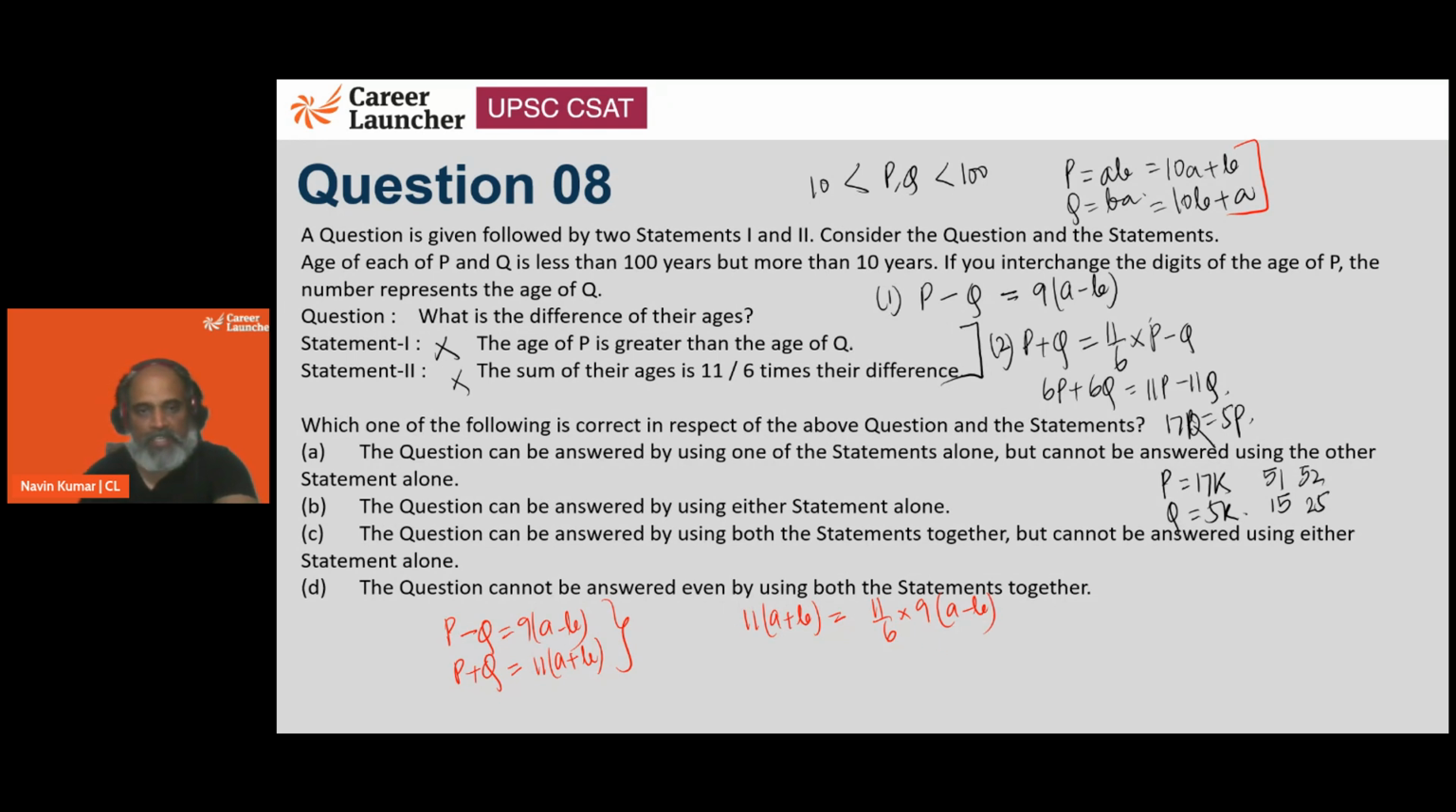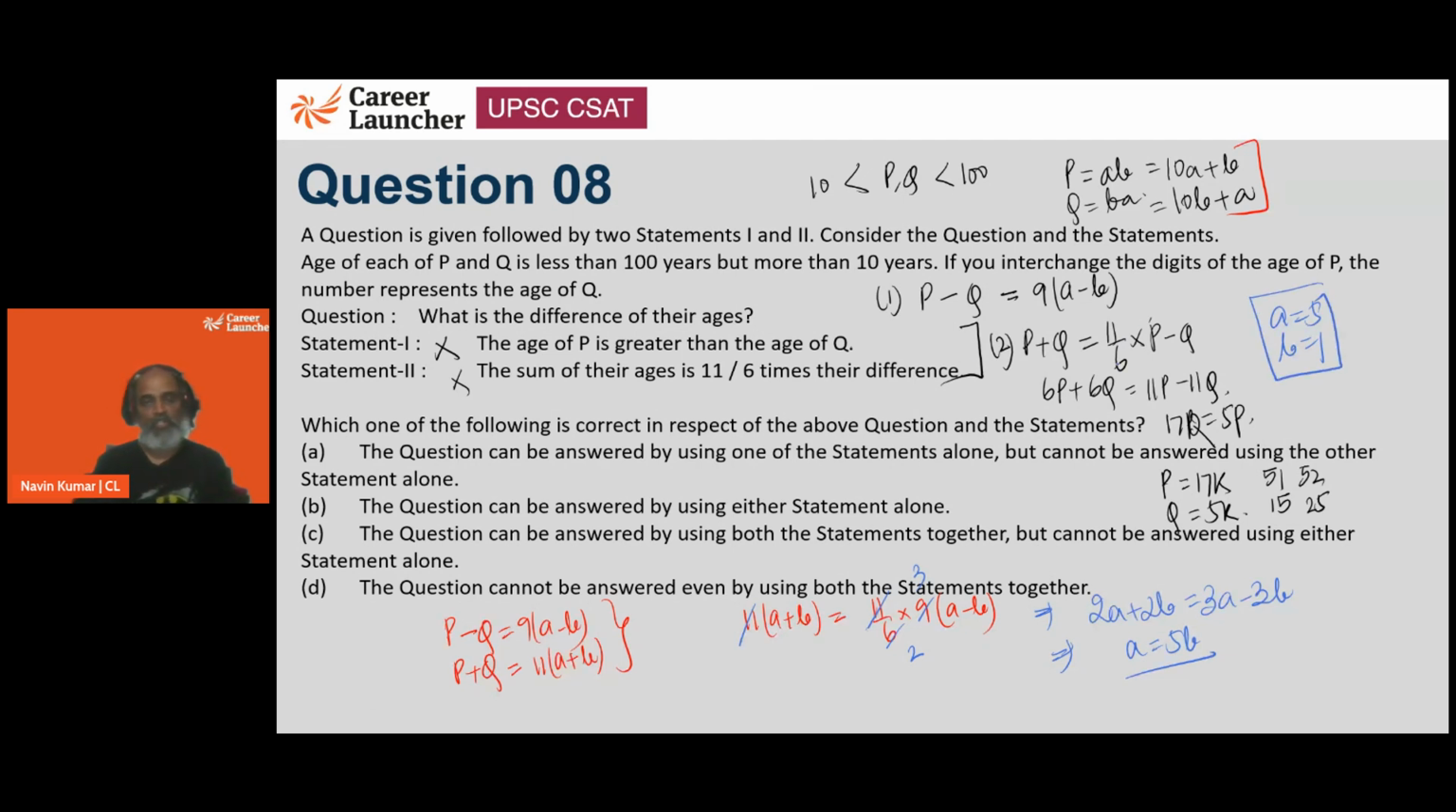So 11 gets cancelled out, and from 6 and 9, 3 is common, so this is what we get. If we cross multiply, we get 2 times A plus 2 times B is equal to 3 times A minus 3 times B. So from here, we will get A is equal to 5B, which means A is going to be 5 and B is going to be 1. The next possible value of A is going to be 10, a multiple of 5, so it's not going to happen.